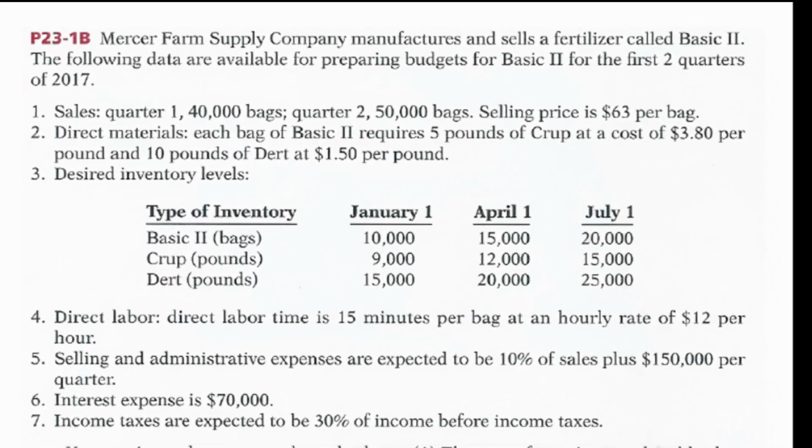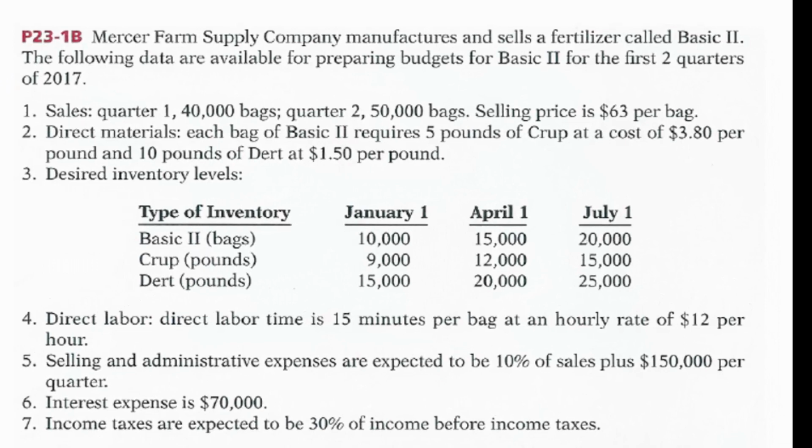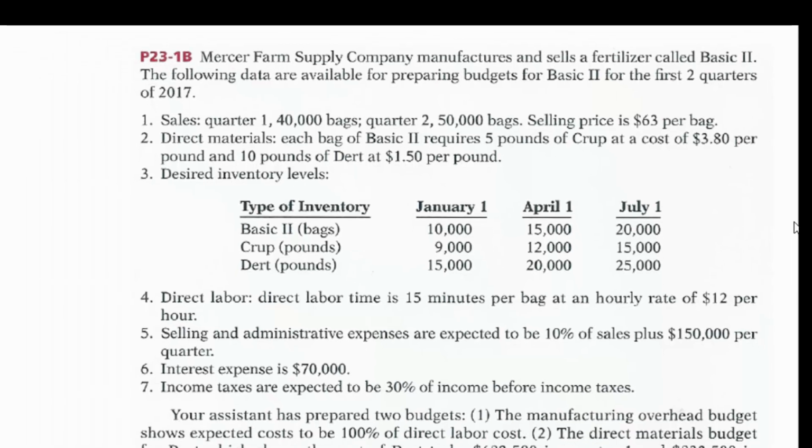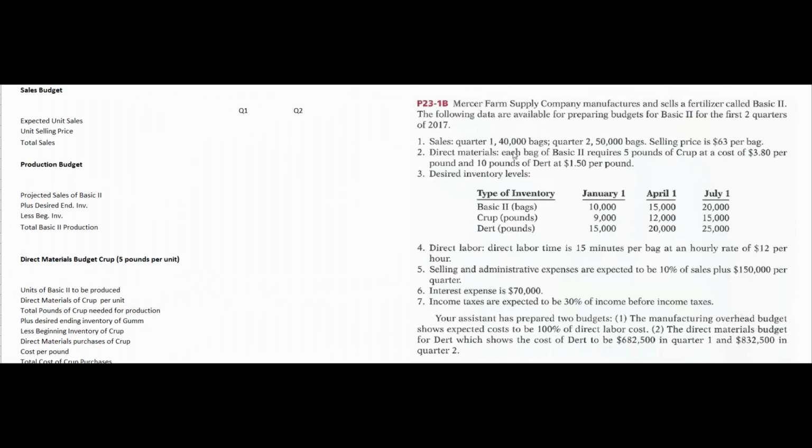So as I say, there's like a million different ways to create a budget. This is just one way to do it. This is a company that creates fertilizer called Basic 2. It has two components, crup and dirt, get it? And those two things get mixed. That requires some labor hours, and we create our bags of Basic 2 that we sell for $63 a bag. So the first budget we start out with is the sales budget. It tells us that the marketing department says we're going to sell 40,000 bags in quarter 1 and 50,000 bags in quarter 2 at the sale price of $63 a bag.